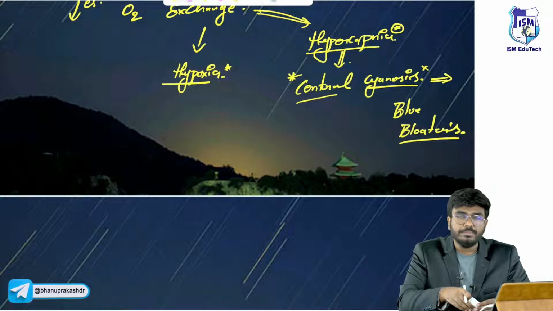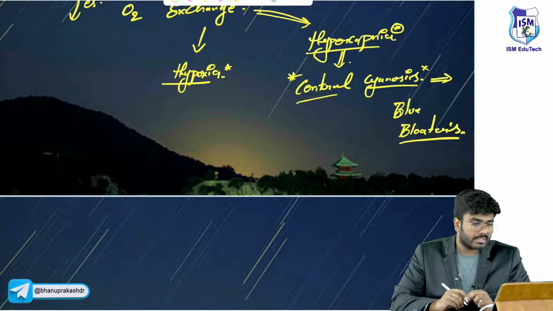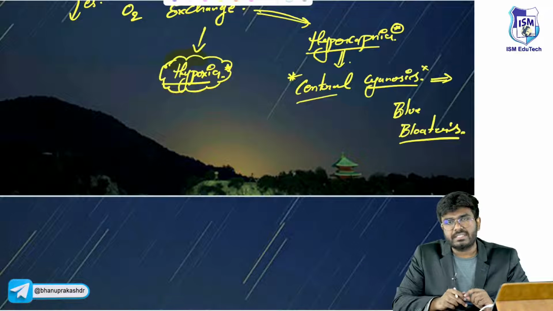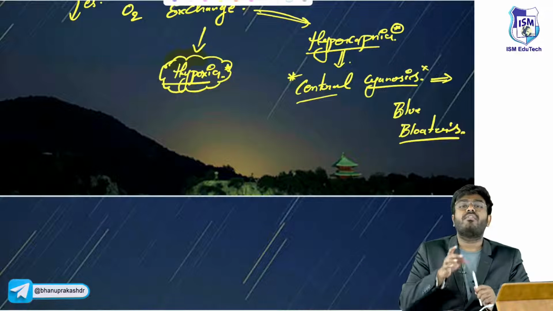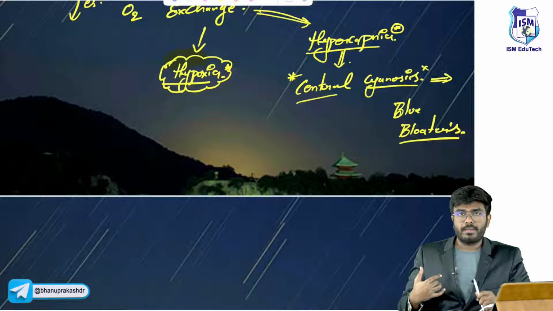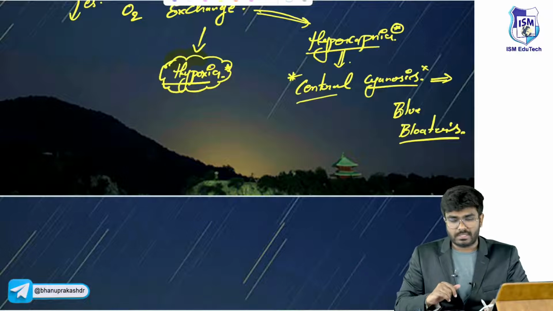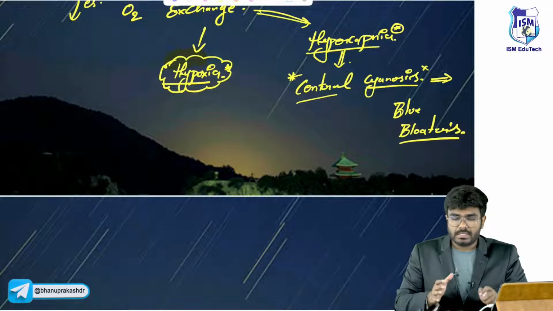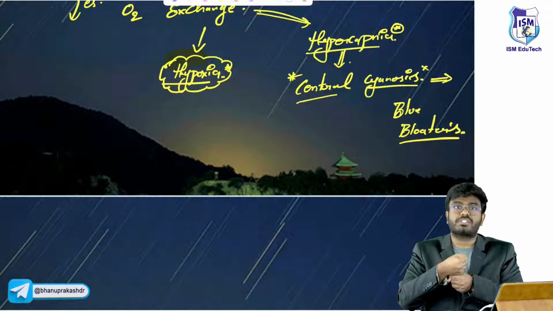Blue bloaters. And what else? Sir, the patient is having hypoxia, right? I hope you have studied this in your general physiology. Whenever there is hypoxia in the lungs, do you know what happens to the pulmonary blood vessels? The pulmonary blood vessels will undergo immediate vasoconstriction.